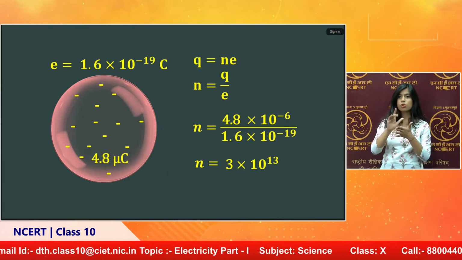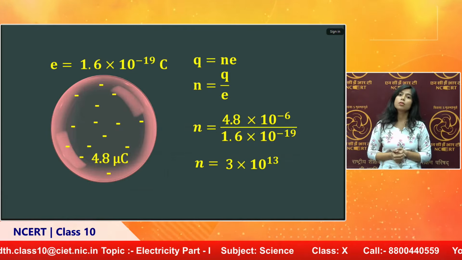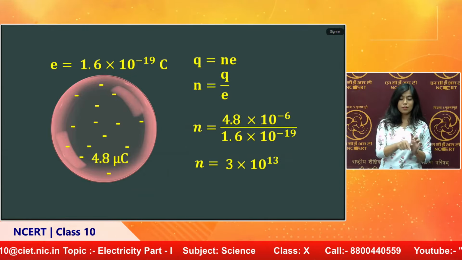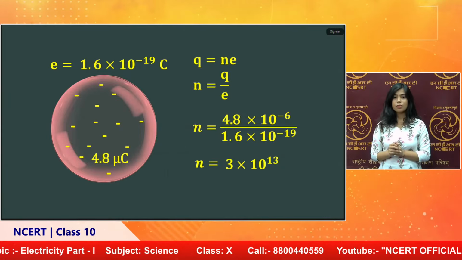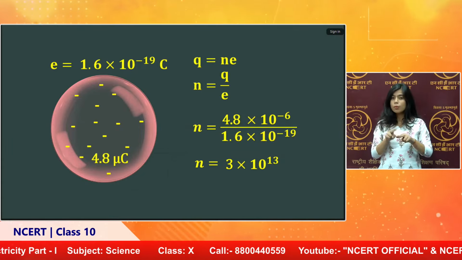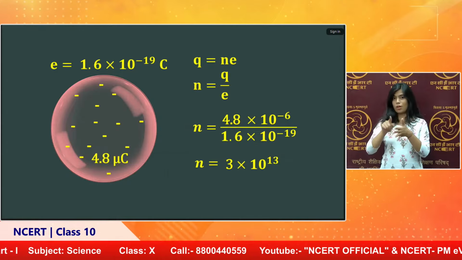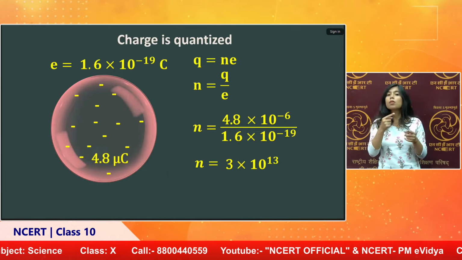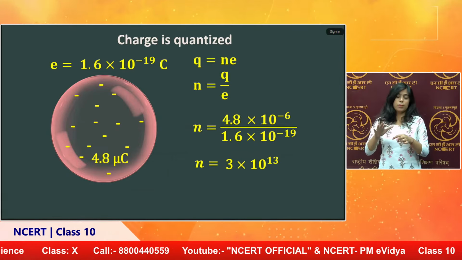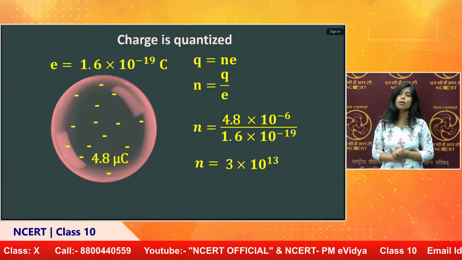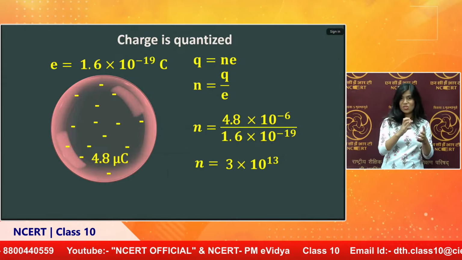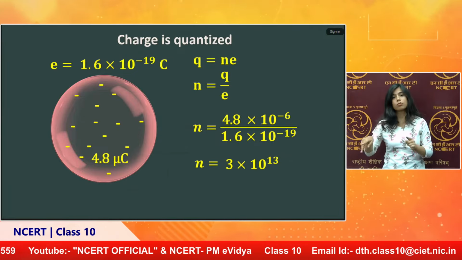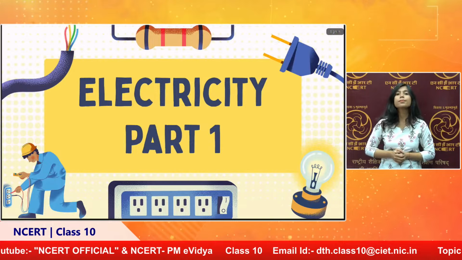So whenever we take something, it has charge. This charge is distributed like this. If you take a battery, it has charge. If you make these charges move, it is called current. So charge is quantized. Charge can be taken from one point to another point, etc. So this is the question. I hope I answered the question you asked.